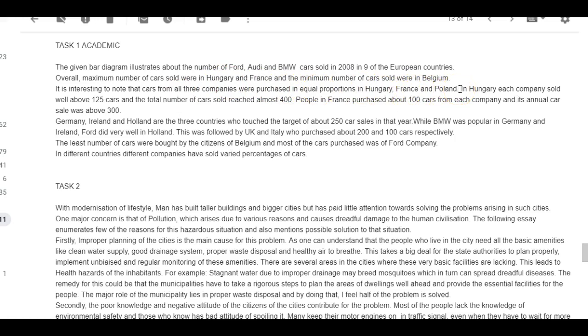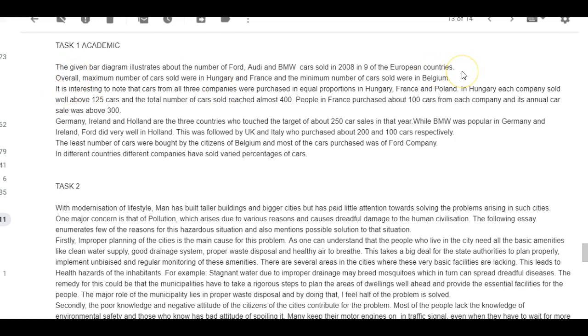It is interesting to note that cars from all three companies were purchased in equal proportions in Hungary, France, and Poland. In Hungary, each company sold well above 125 cars, and the total number of cars reached almost 400. People in France purchased about... All right, I'm confused here. This is not an overview, so I don't understand this. I want to be a little different. So here's your overview. That's fine.